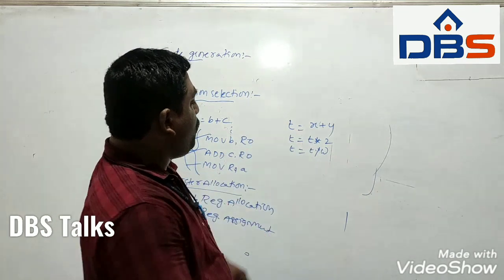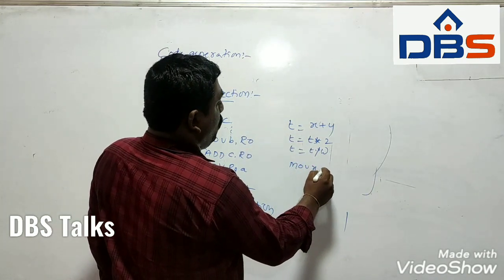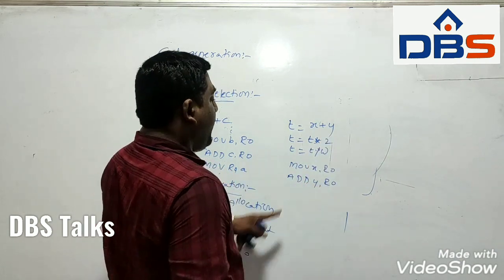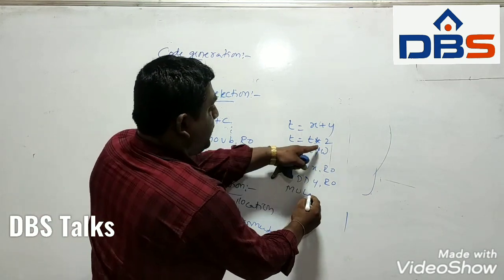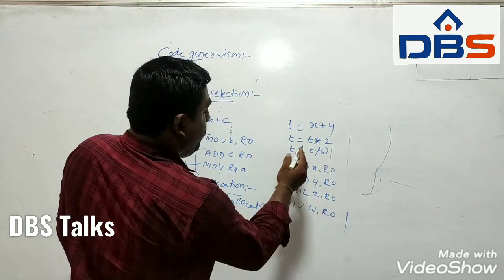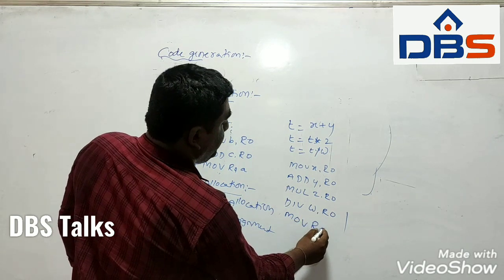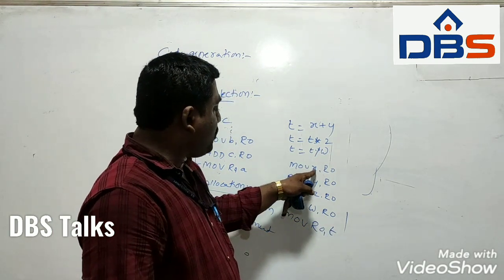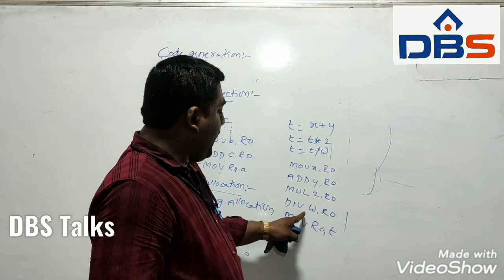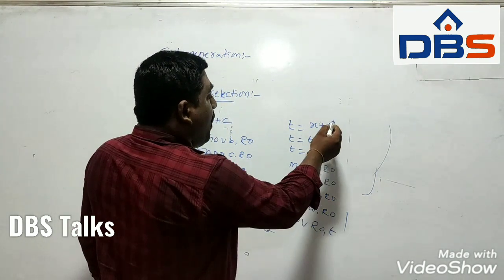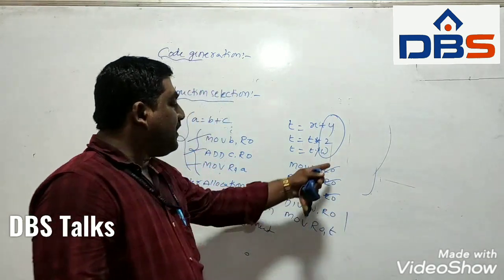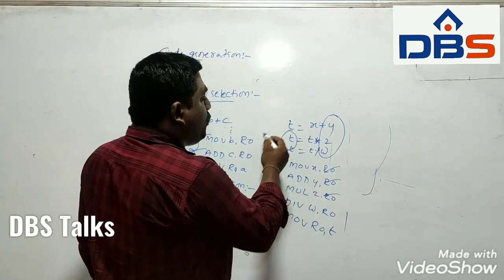First we move X to R0, then add Y to R0, then multiply Z with R0, then divide by W with R0, and finally move R0 to T. For the variables Y, Z and W we are using only one register, R0, and for the temporary variable we are not using any register.